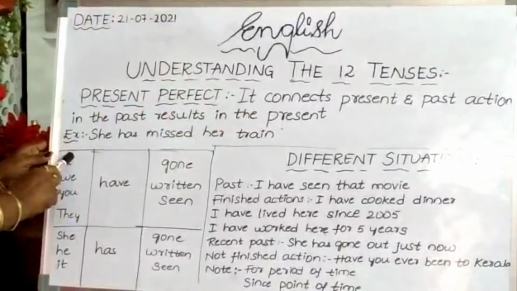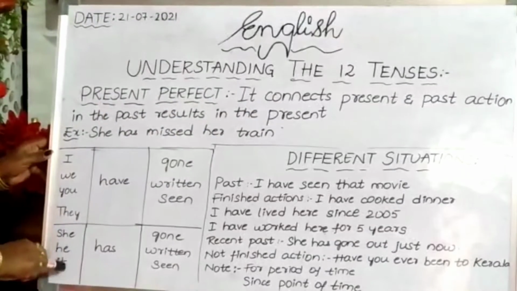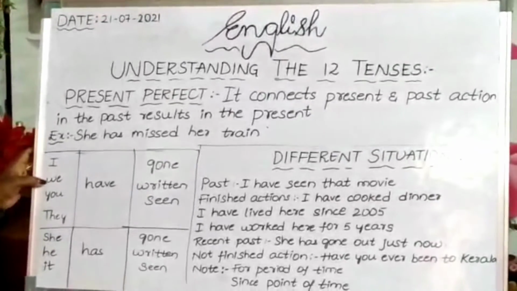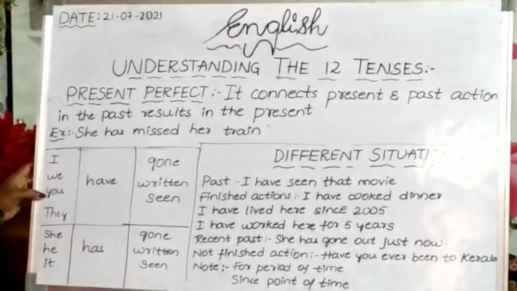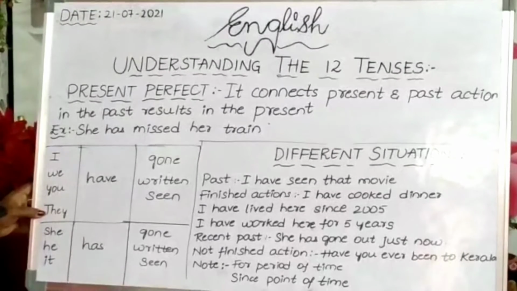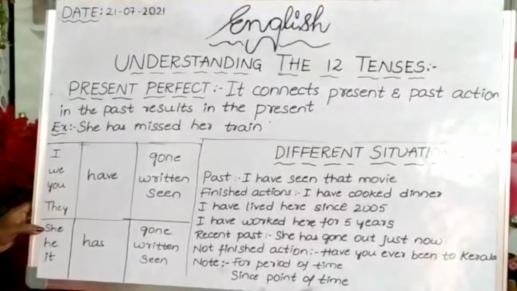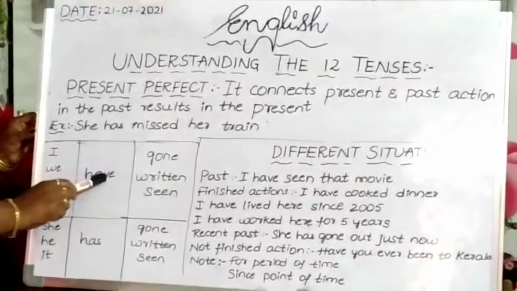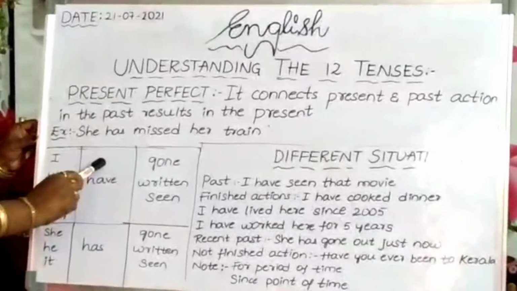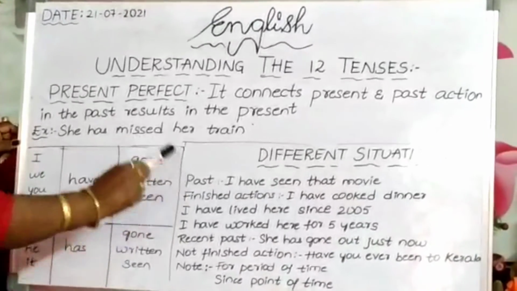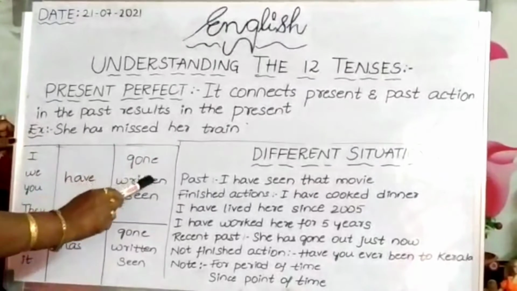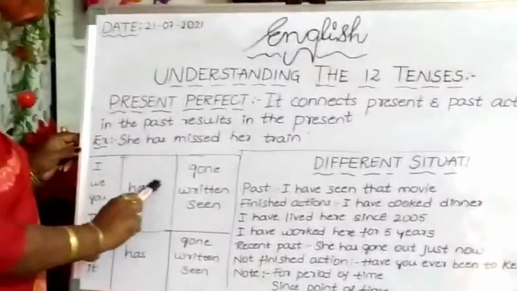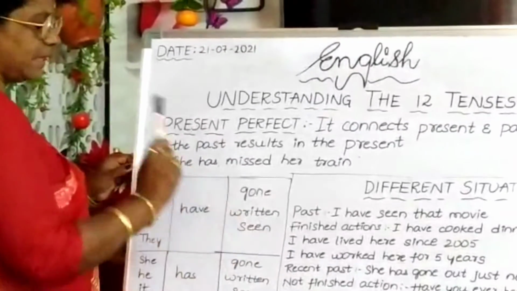examples. I, we, you, they, she, he, it. These are personal pronouns: first person singular, first person plural, second person singular and plural, third person plural, third person singular. So along with I, we, you, they, we have to use the auxiliary verb have. Then main verbs we can take: gone, written, seen. For example, I have gone, we have written, they have seen.